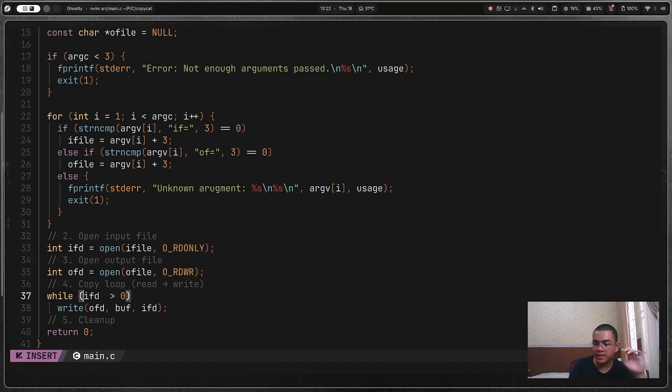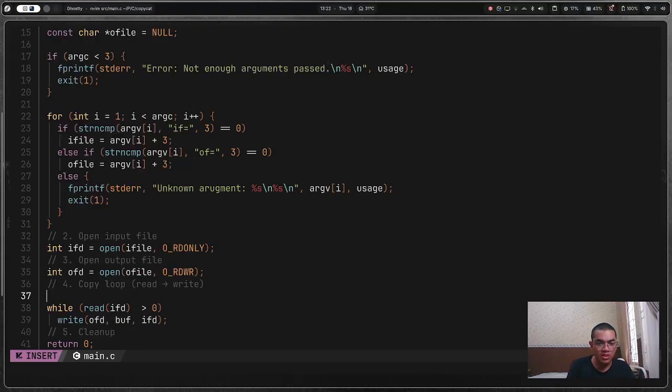So instead, I will just do read from ifd, I guess. Is that helping? And read 0. I need to tell what n is though. Okay, so let's do this with n read or whatever.